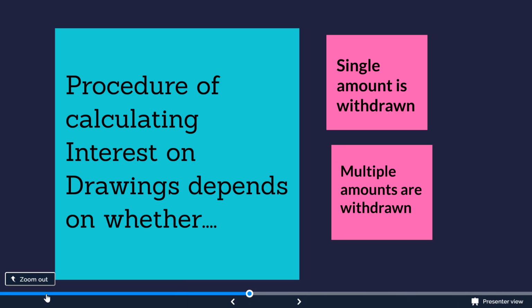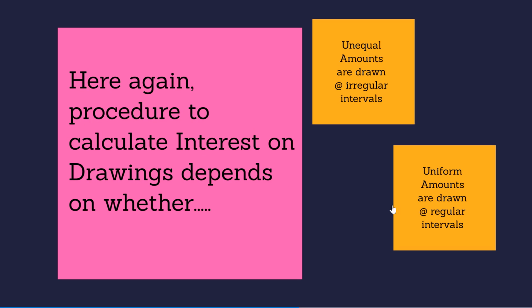Now, if multiple amounts are withdrawn by the same partner throughout the year, the procedure again depends on whether unequal amounts are drawn at irregular intervals or uniform amounts are drawn at regular intervals. When I say unequal amounts are drawn at irregular intervals, unequal amounts mean probably first time 1000 is withdrawn, second time 3000, third time 5000, and so on.